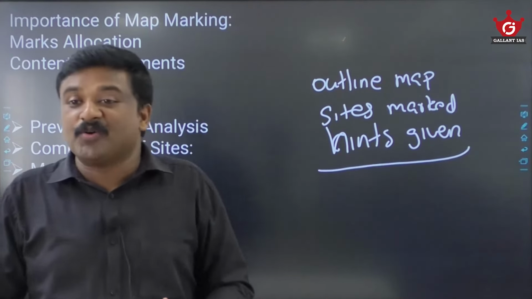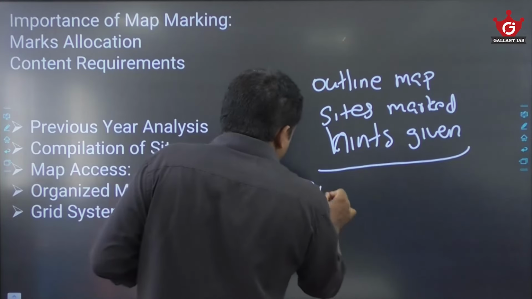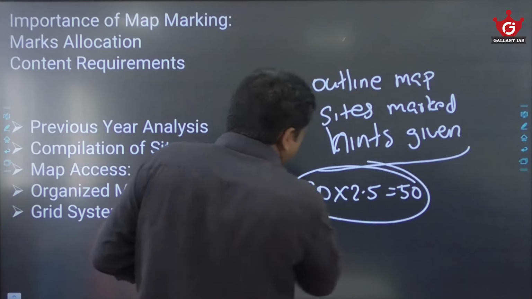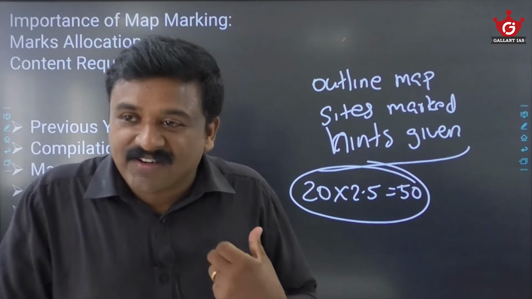Based on the hints, you have to identify the sites. 20 sites are marked, 20 into 2.5, that means 50 marks. It's a 50 marks question.